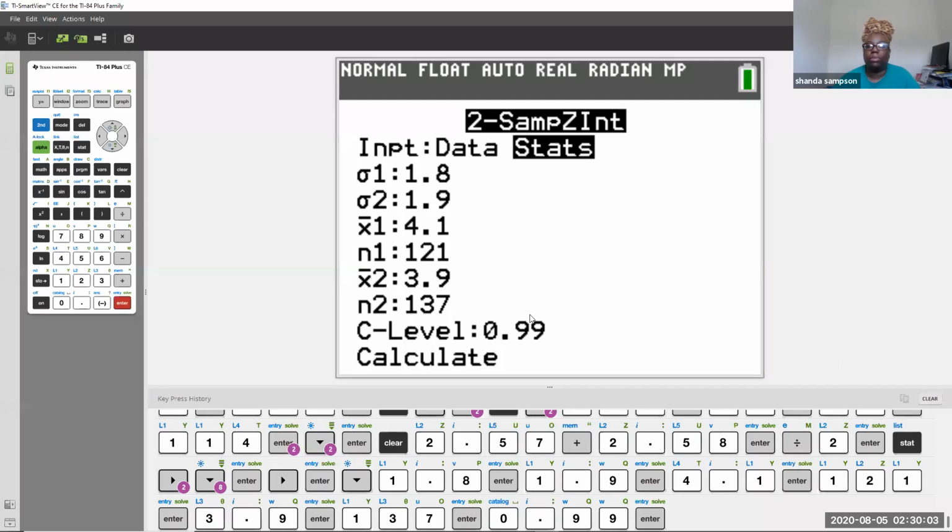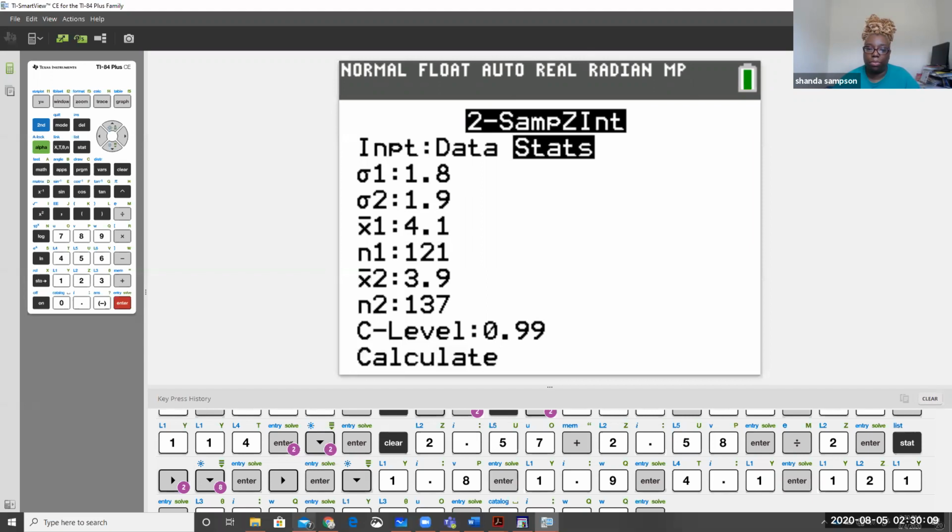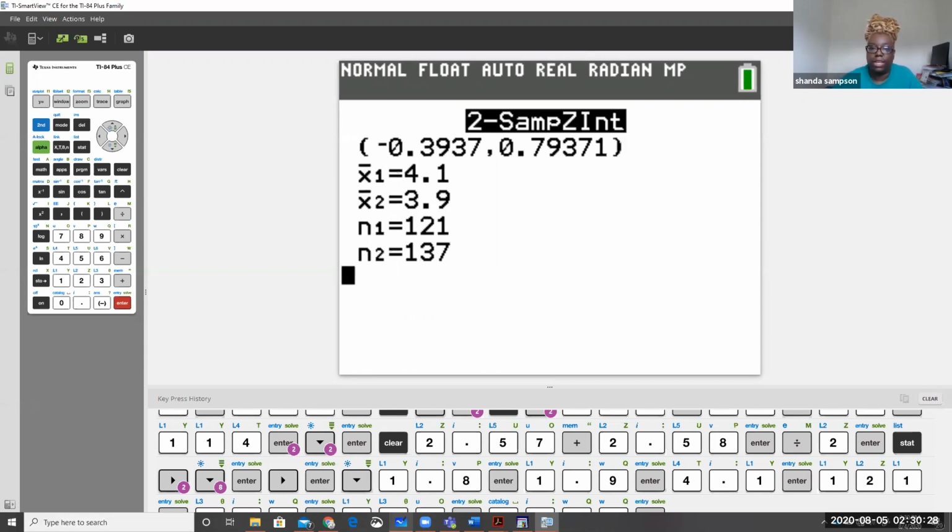Okay, so I put all the numbers in. I didn't want to make the video longer than it should be by you watching me put in all the numbers. But here are all the numbers from the information that we got from our problem. Once you put in all those numbers, the only thing I wanted you to see was the confidence level. Make sure you put it in decimal form, and it's 0.99. That's the confidence level. All right, then we hit calculate and we see what we have.